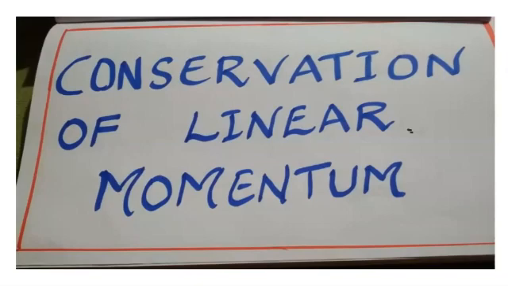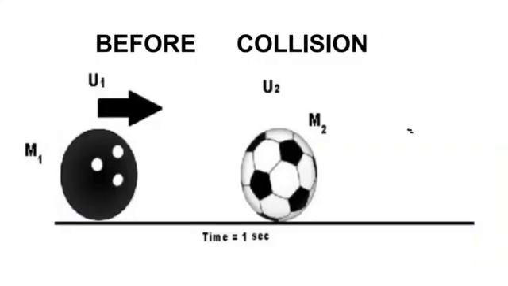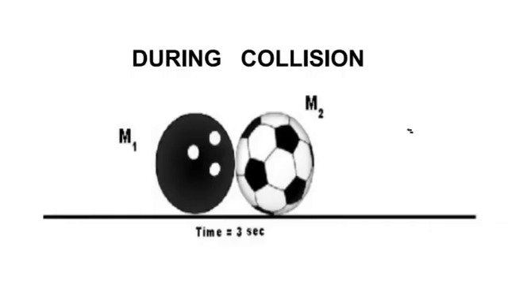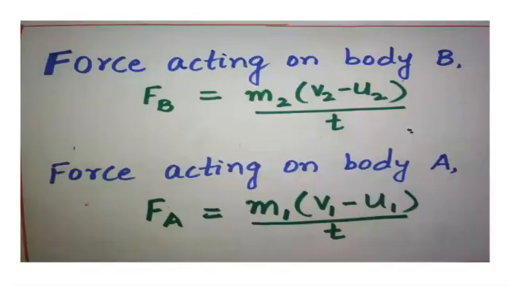Now today you are learning the second derivation, that is conservation of linear momentum. So here, before collision, these diagrams are very, very compulsory. You need not draw the balls. You can just make a round shape, that is M1, mark that A and B, M1, M2, U1, U2, like that. But the heading should be there: before collision, during collision, and after collision. So after these three diagrams, come to the derivation part.